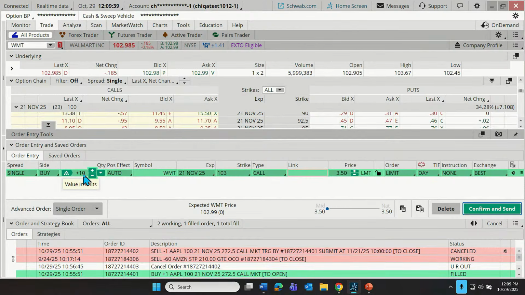Well, maybe the trader wants 1,000 shares or they want 10 contracts. But this is customizable. We can just change the number here. We can delete what's in there and replace it with the number of contracts we prefer.